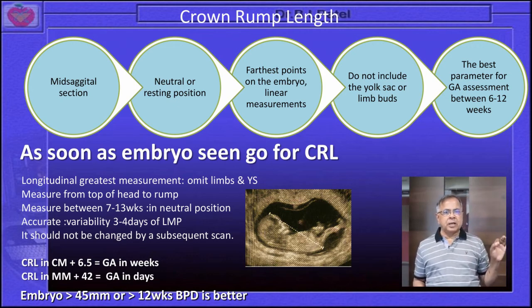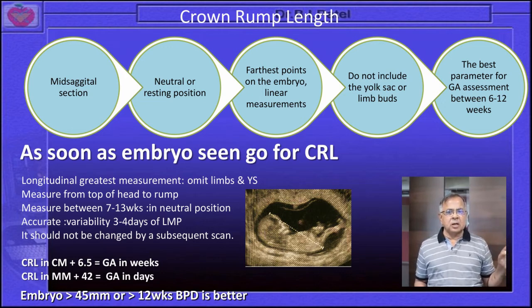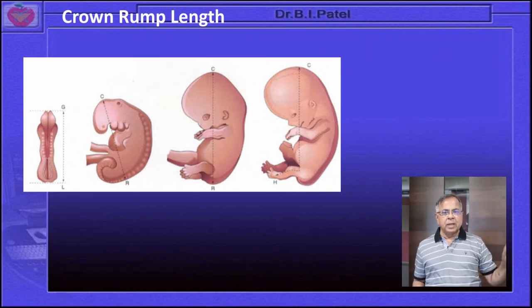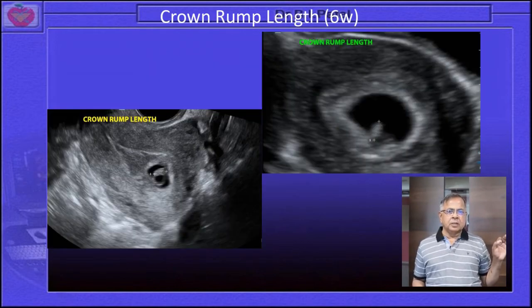So this is just an explanation of how to assess the crown rump length. Crown to rump, it is said over here, you can see the C and the R. We should not include the limbs and the yolk sac in that condition. So you can appreciate these images will give you the idea regarding how to measure the crown rump length. Then again another image for the measurement of the crown rump length, and see this is the live embryo. You can appreciate that when it goes beyond 10 weeks, we can say that it is a fetus.